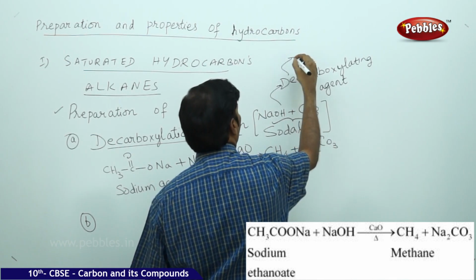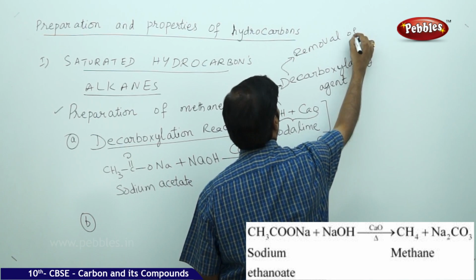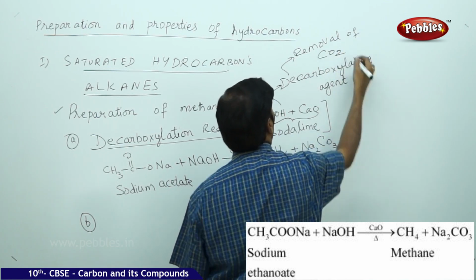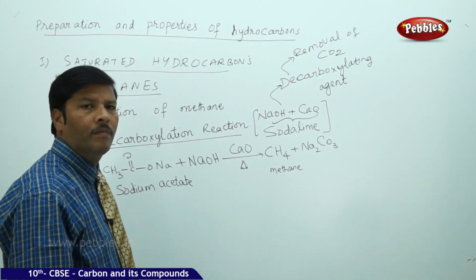What is a decarboxylating agent? It is the removal of carbon dioxide.